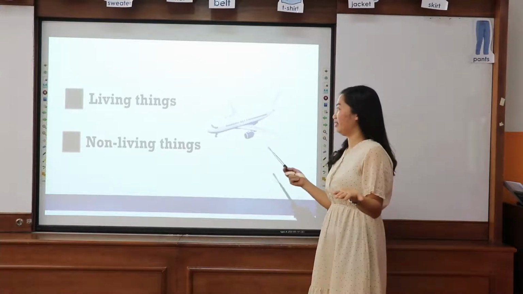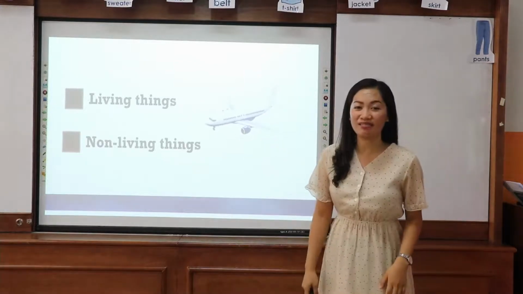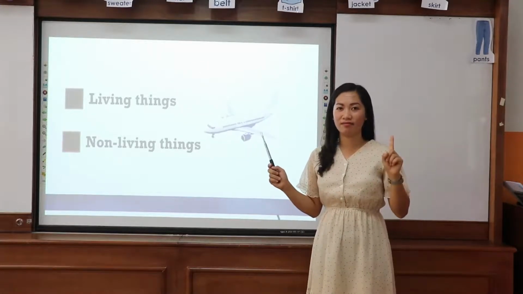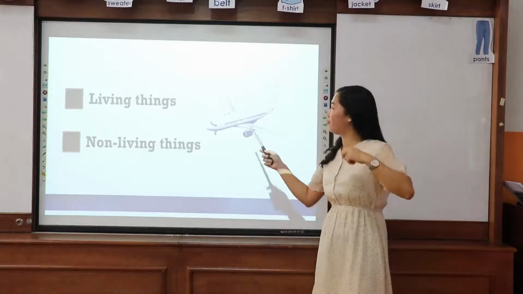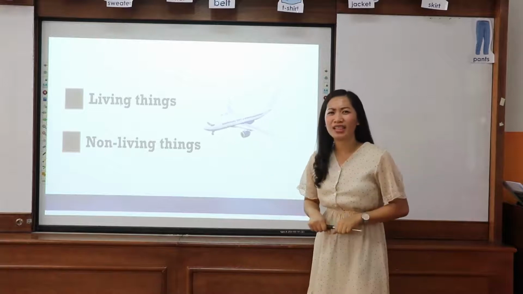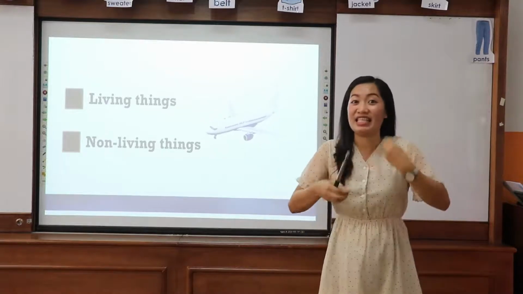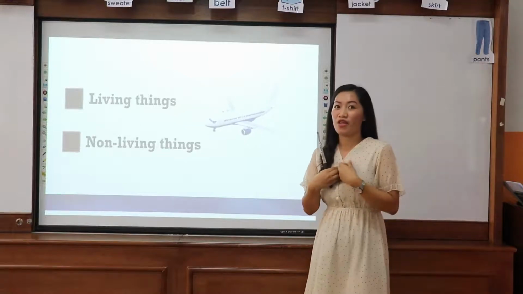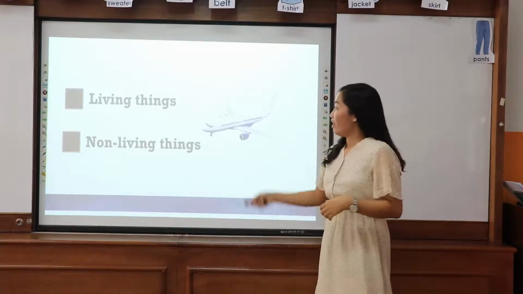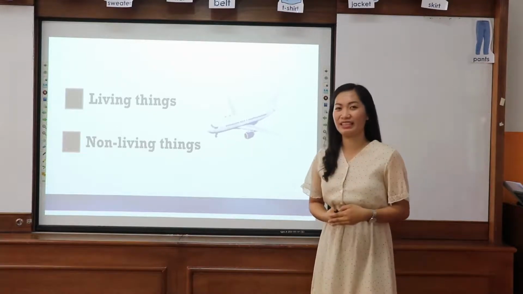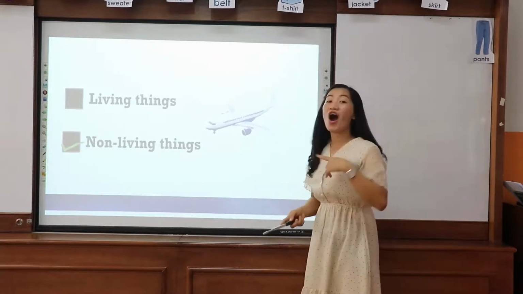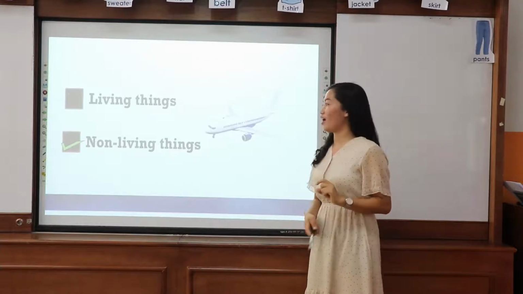How about this one? What do you call this one? Yes, it's an airplane. Remember, airplane can fly. But do you think airplane can eat? Or they can breathe? Or they can reproduce? Don't they have babies? Of course, they don't have. So, airplanes are non-living things. That's great.